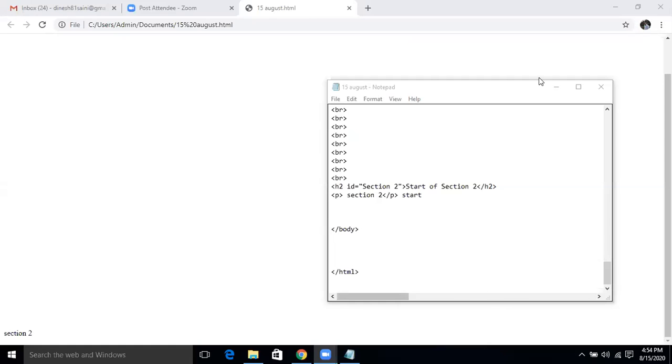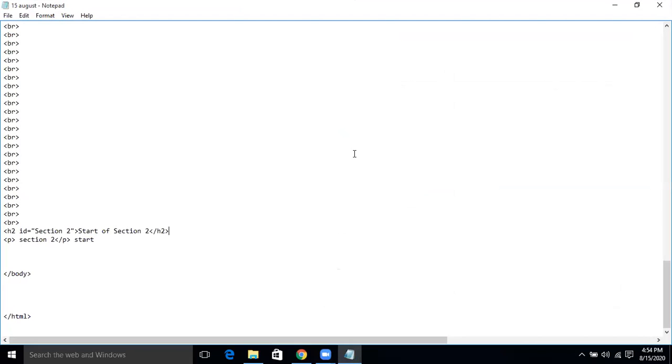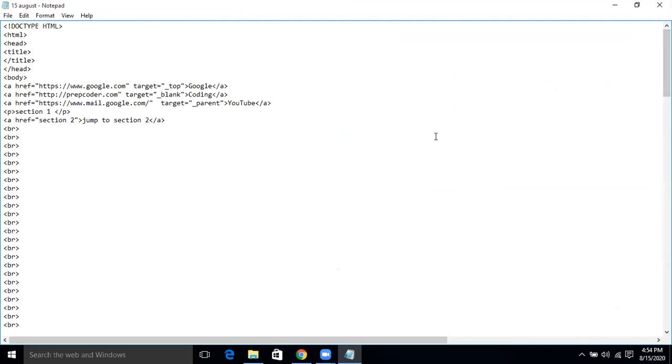Okay. H2 ID, start of section 2. And scroll up to the very top where the code was. href. Okay, you have to put a hashtag over here because this is the hash sign, right? This is a bookmark tag.